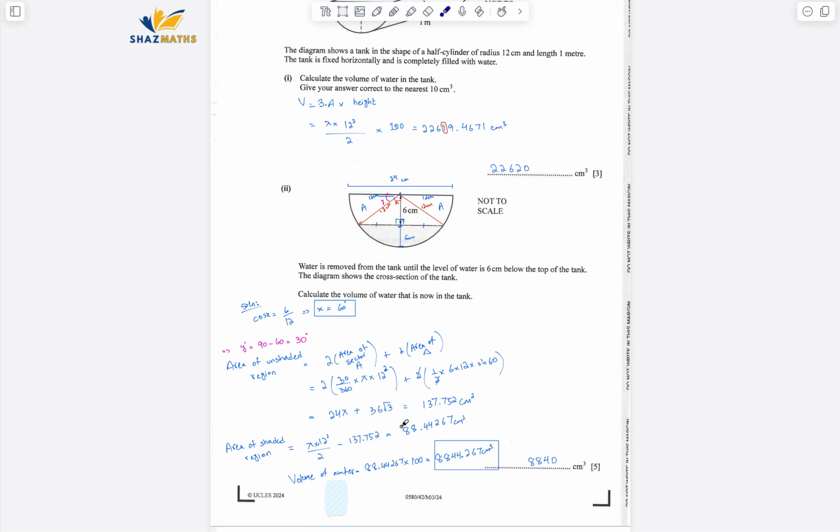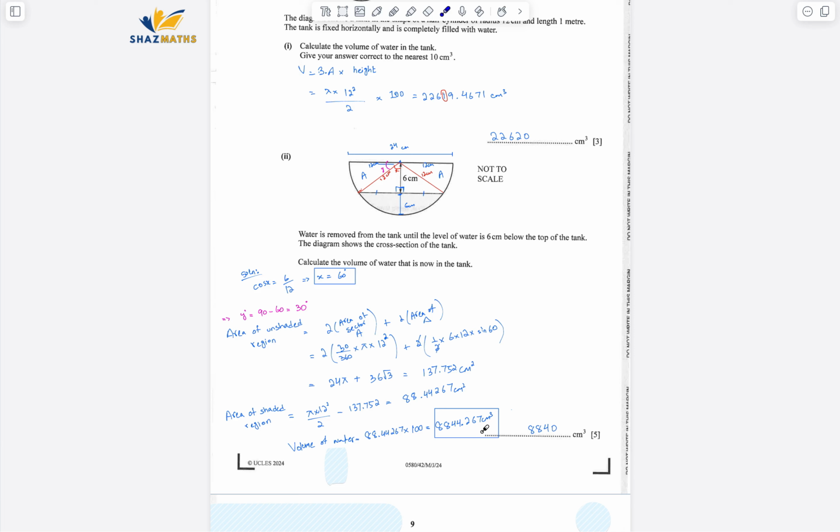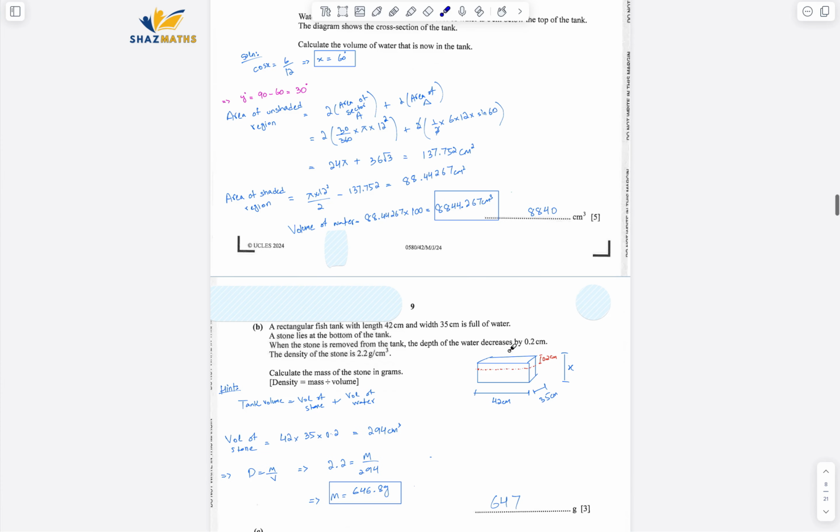So for the area of the shaded region, I subtracted the unshaded area from the area of the semicircle. I got 88.44267, and then for the volume of water, because I got this shaded area already and it's a prism, I multiplied it by 100, and that's about it. That would give me the volume of the water in the tank. So that is 8844.267 centimeter cube. And I've just rounded it off, correct to 3 significant figures. So that was a tricky one, and I'm pretty sure many of you guys would have made a mistake in here.